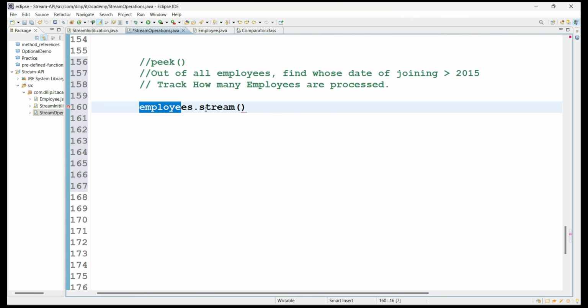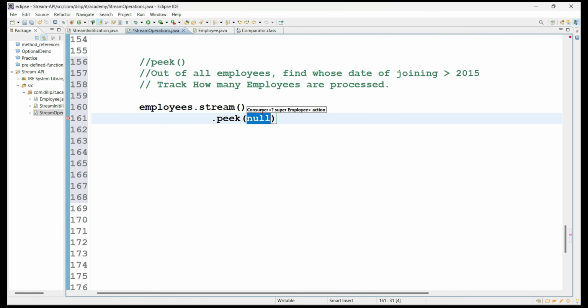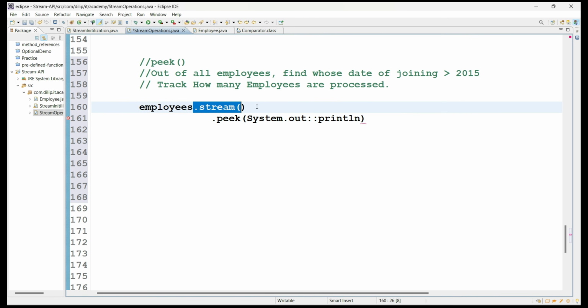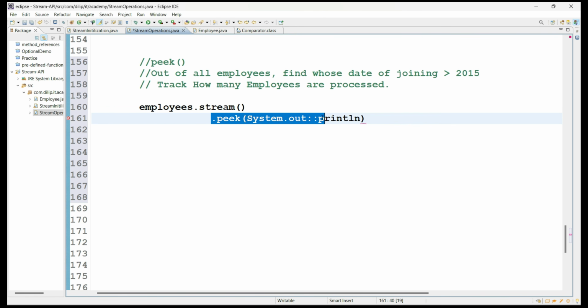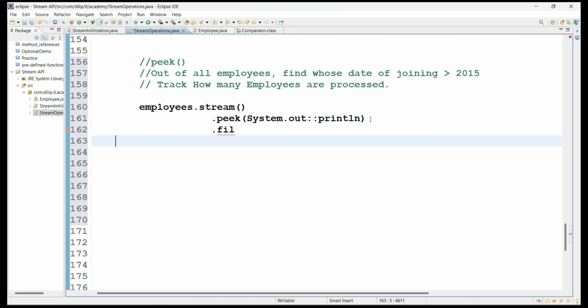First, I created a list object, created a stream, and from that I'm calling the peek method. As part of peek, what is the implementation we have to provide? A Consumer functional interface implementation. A consumer will take an input, but it will not return any value, right? So I'm just printing all the values with system.out.println. That means whatever elements are available inside the stream will be printed before processing to the filter method. That is my idea here.